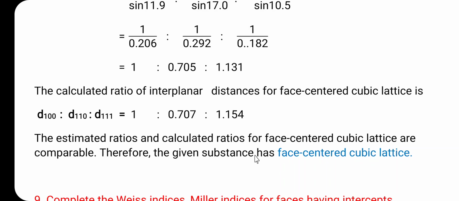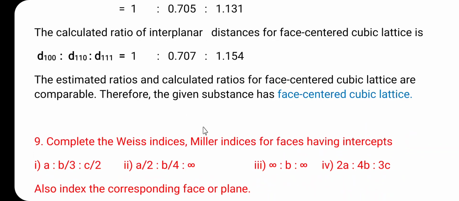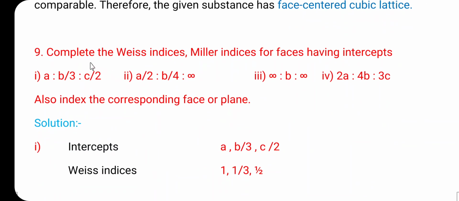Therefore, the given substance has the face centered cubic lattice. So, in this problem the type of the lattice is FCC, that is the face centered cubic lattice. Then the last problem: calculate the Weiss indices and Miller indices for the faces having given intercepts. Here 4 intercepts are given, and we also have to index the corresponding face or plane. So, let us consider them one by one.